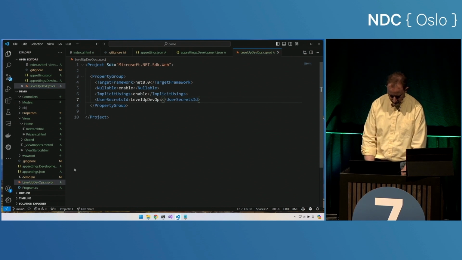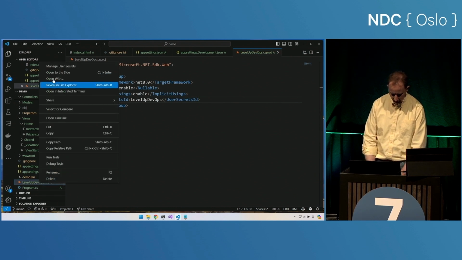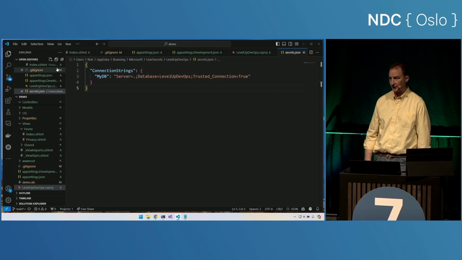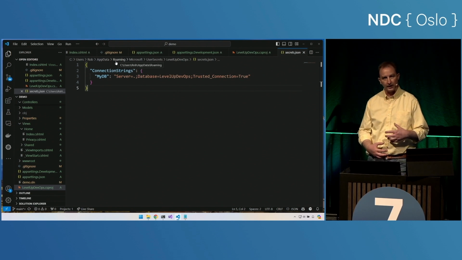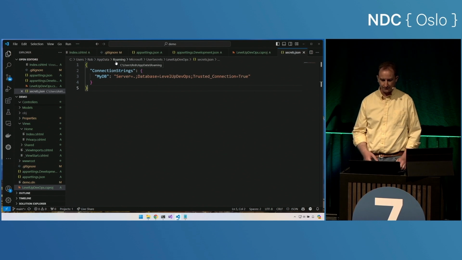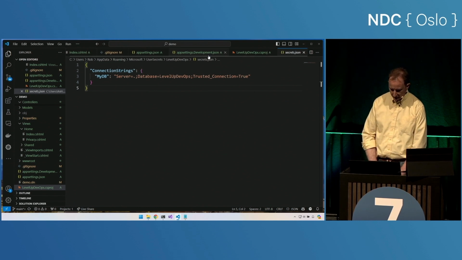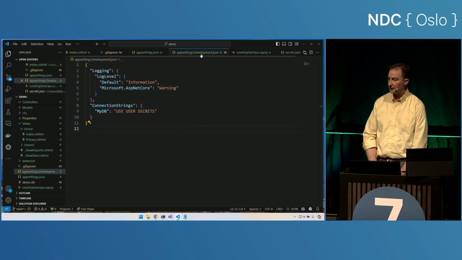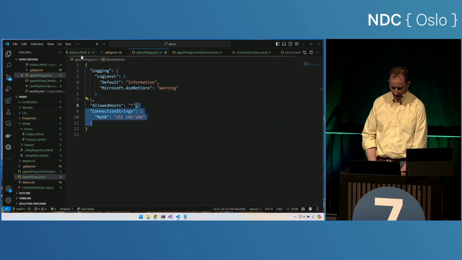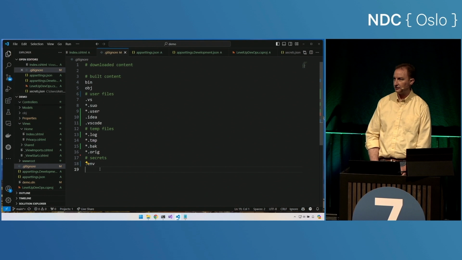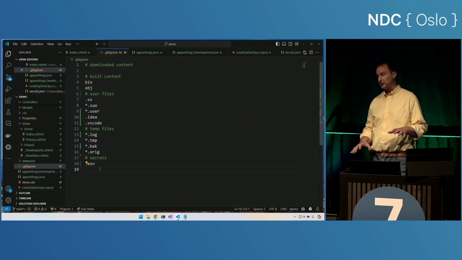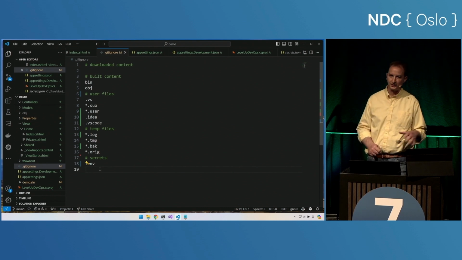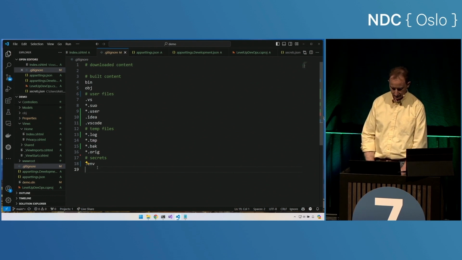And now if I manage user secrets again, you can see that, well, last time I did this demo, I set the connection string. This file, you can see, is in my local app data roaming folder. It's in my user profile, so it'll definitely not end up in source control. So excellent. We were able to move our settings outside of appsettings.development.json, appsettings.json. And so here in our gitignore, we probably don't need to ignore those app settings things. It doesn't have secrets in it. Now, we do want to double check and make sure as we're committing things that we don't accidentally commit our secrets there, but I think we're good.